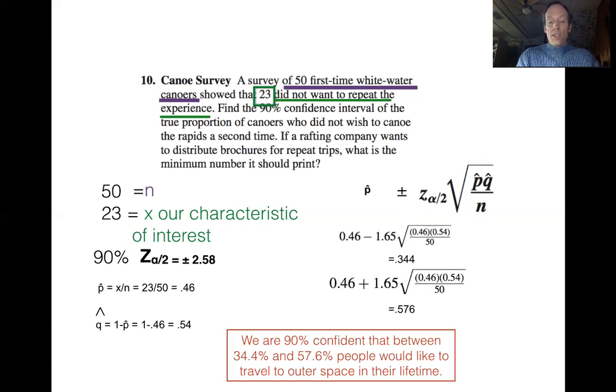And I realize in the box it says go to outer space. That should say we're 90% confident that between 34.4% and 57.6% of the people would not want to repeat the canoeing experience again. And I hope this video was helpful.